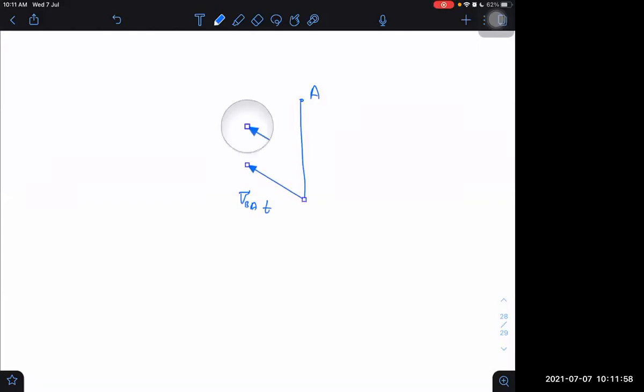But I want that displacement for which the final position. This is the initial position. Let us call it the initial position of B with respect to A at t equal to 0. And this is the final position RBA at t equal to t. Final position minus initial position is the displacement. That is right or not? Yes, sir.